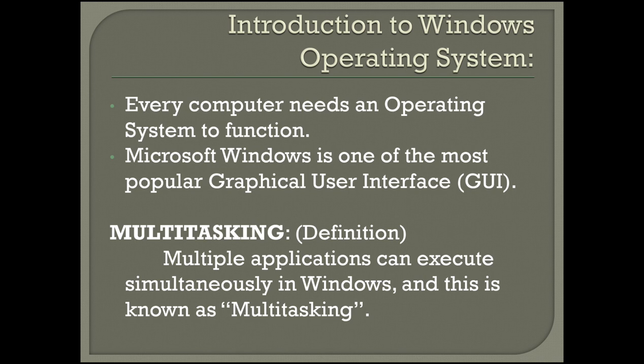What does multitasking mean? Multiple applications can be executed at the same time. In one window, we can execute multiple windows. In one screen, in one monitor, we can execute multiple operations at the same time. This is the multitasking concept.